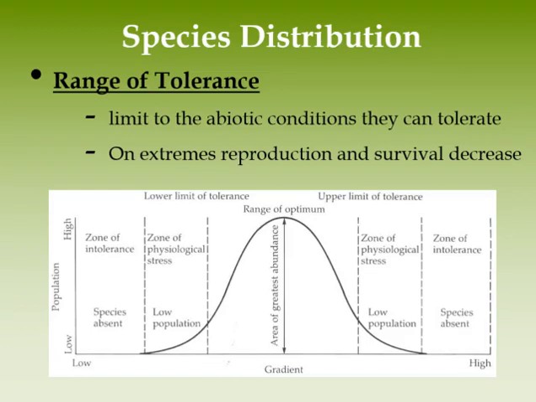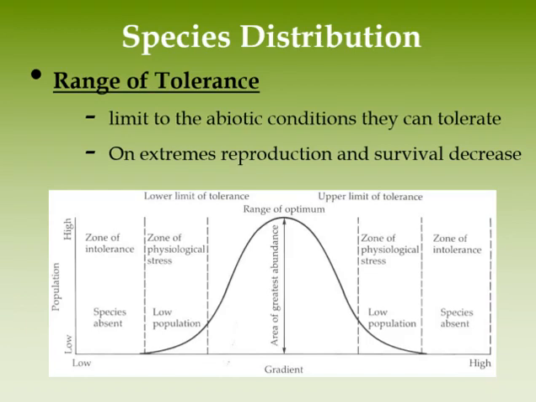A few species can be found in the zone of stress. An example would be individuals that would be found in the area where the temperature is a little too high or a little too low. Individuals in the zone of stress are affected in a negative way and usually will not reproduce. On the extreme ends of the range of tolerance graph are the zones of intolerance. Individuals may occur in this range, but if they remain there, they will likely die. So usually they will move on.